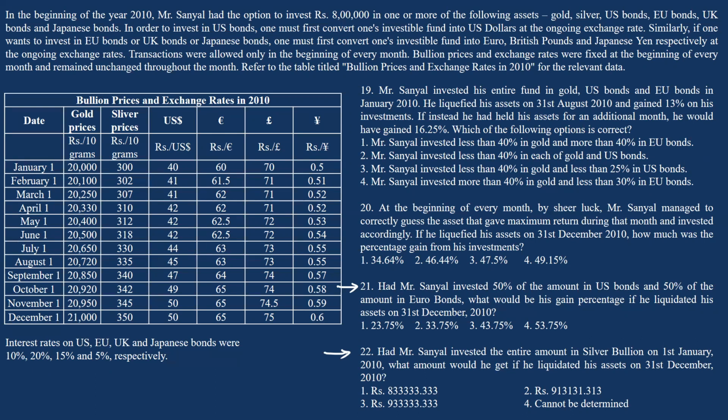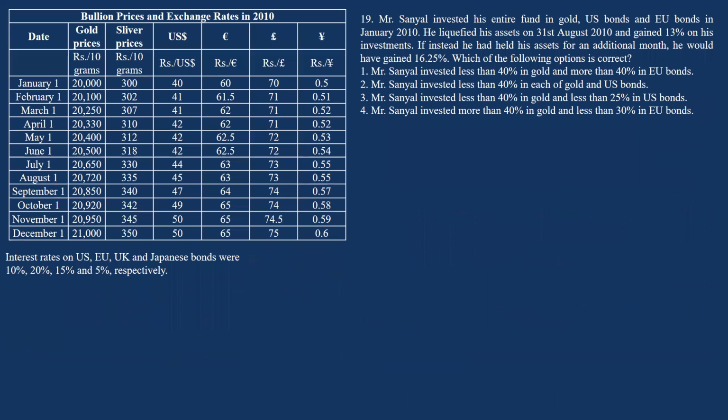Okay, now if I look at the 19th question, Mr. Sanyal invested his entire fund in gold, US bonds, and EU bonds in January 2010. So he has invested in the month of January, Jan 1st, let us say. So total 8 lakhs. So let me categorize them as X, Y, and Z. So X plus Y plus Z will be equal to 8 lakhs. Now he liquefied his assets on 31st August. Okay, so for that, what was the